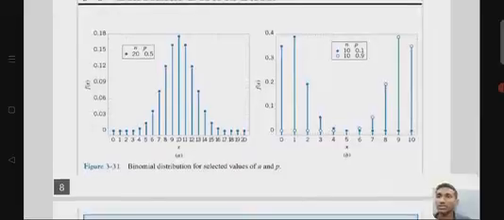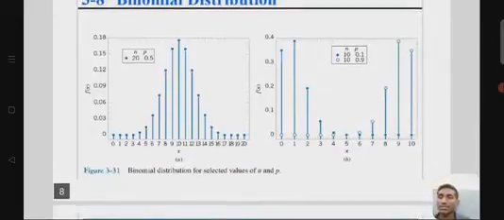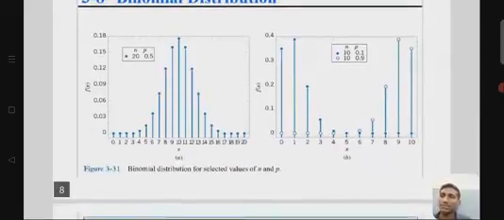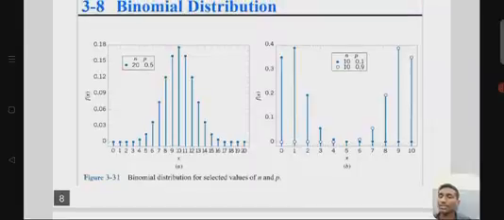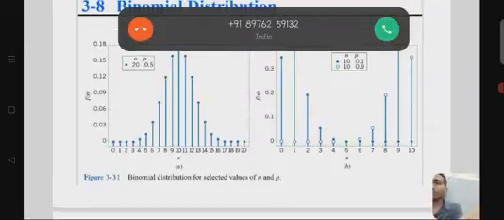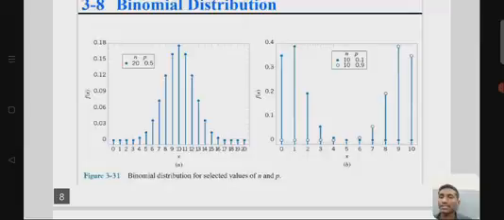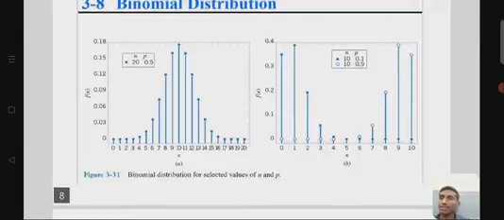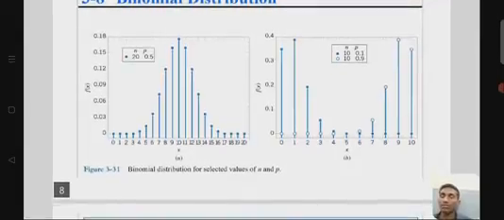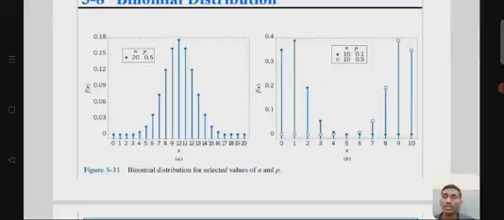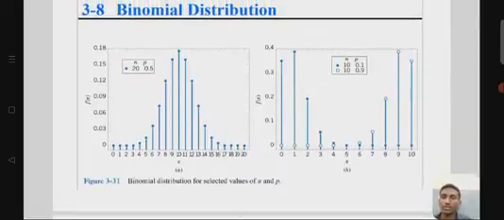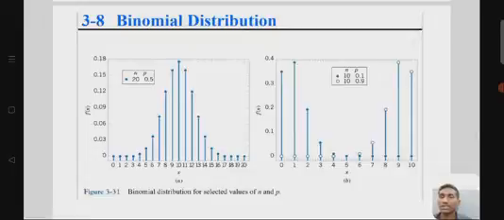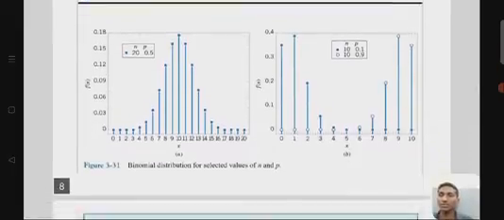So as we know, n is the number of trials and p is the success rate. If we know the value of p, we can easily define the failure rate by q equal to 1 minus p, meaning the sum of success and failure probabilities is equal to 1. So the right side of the graph also shows the same binomial distribution function.